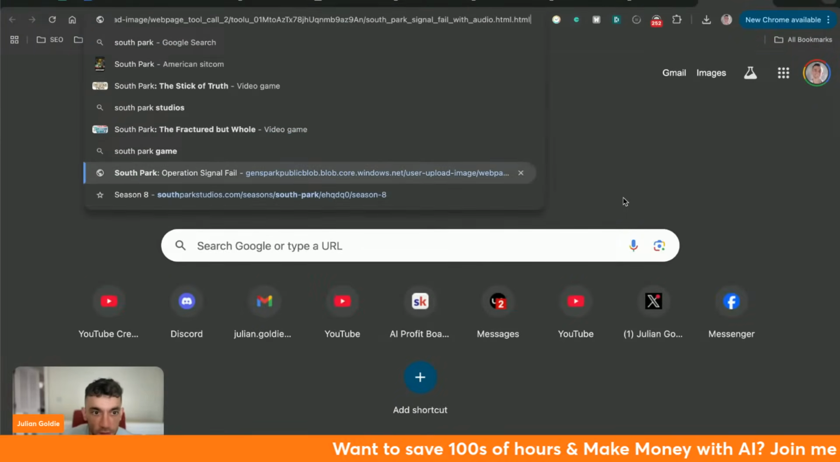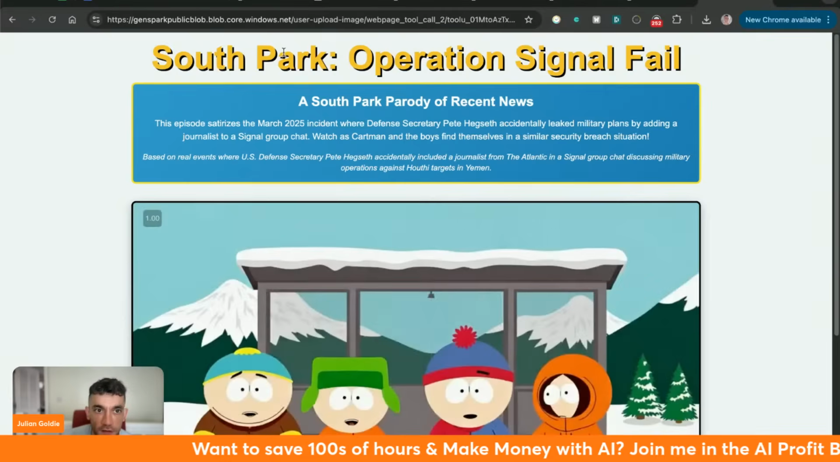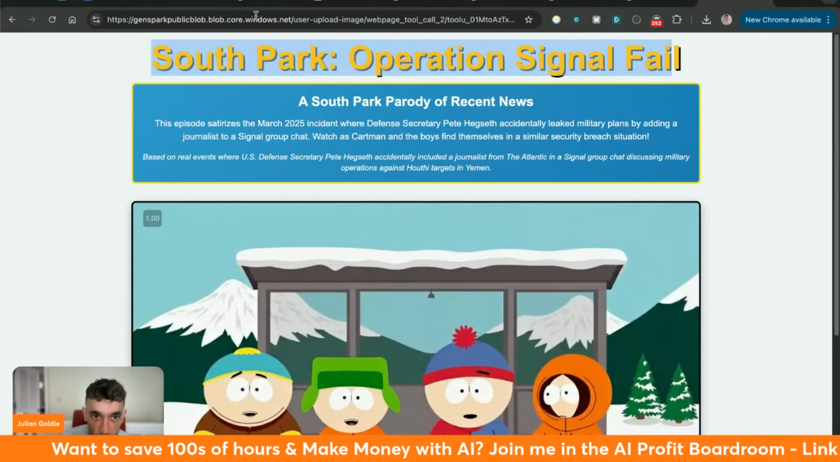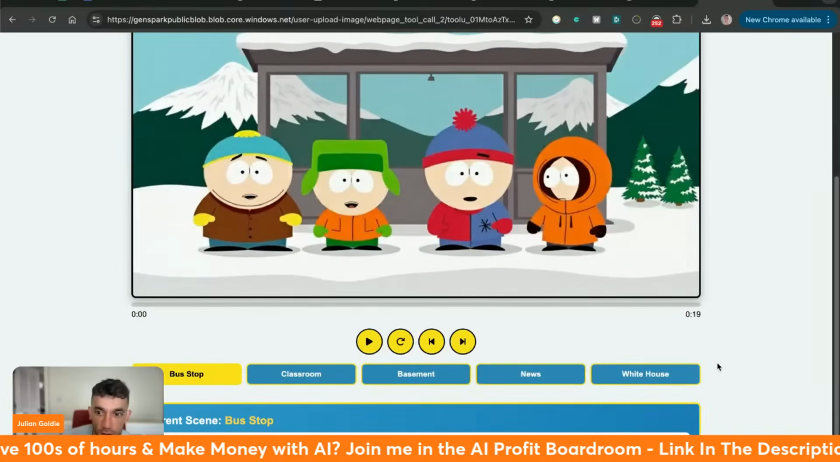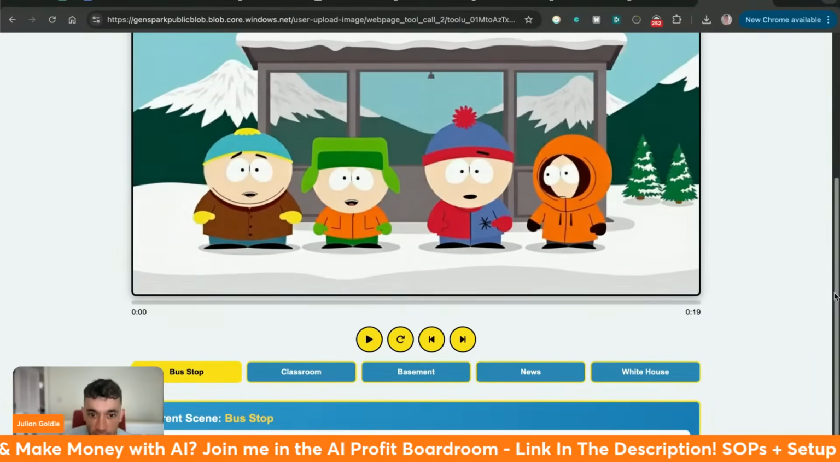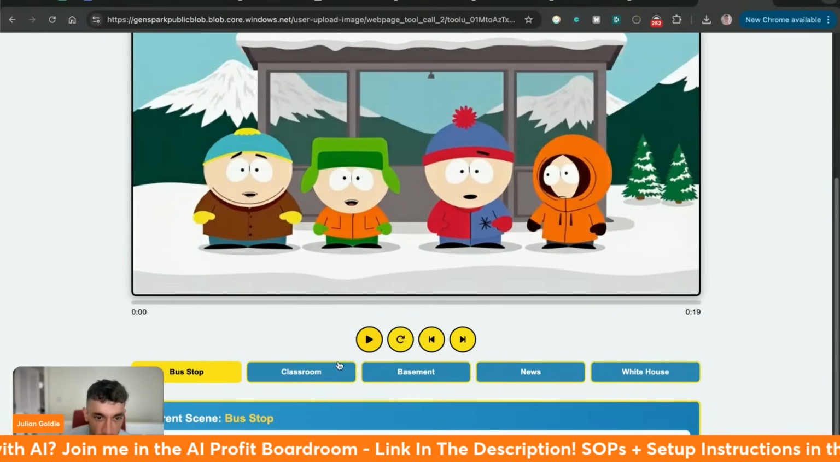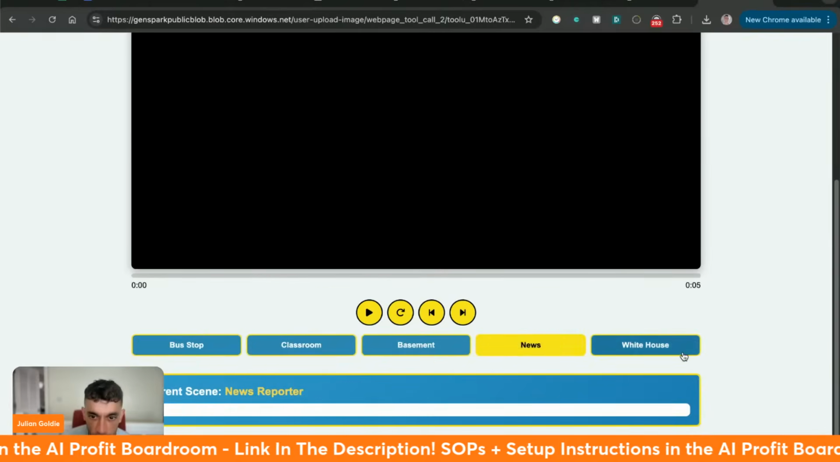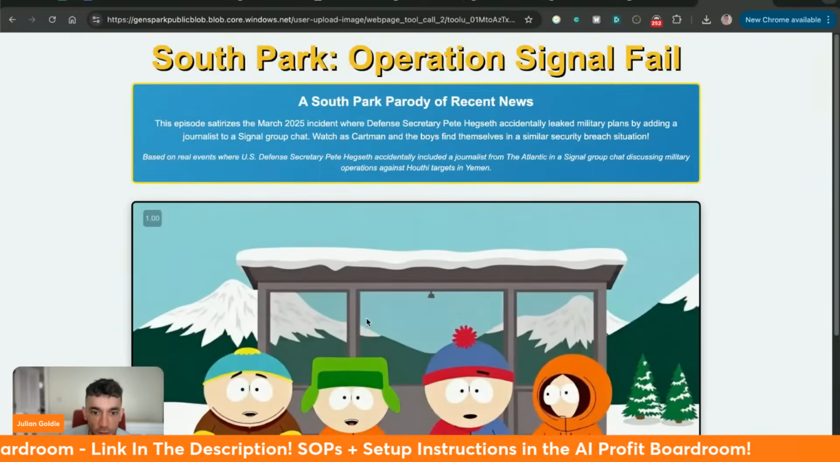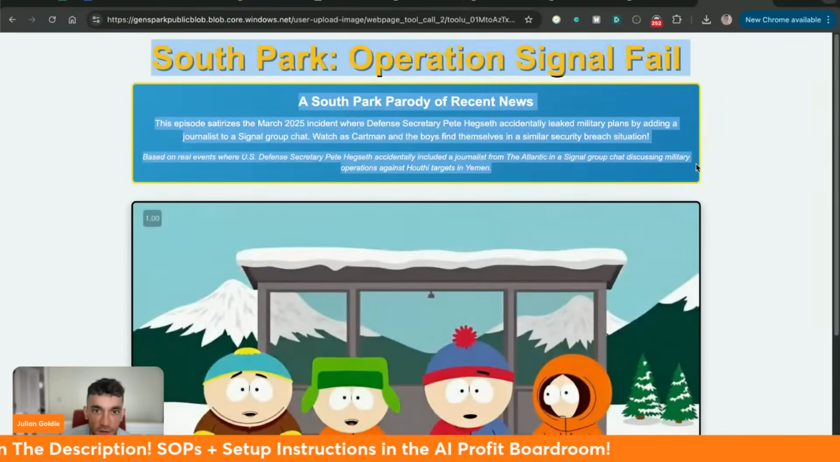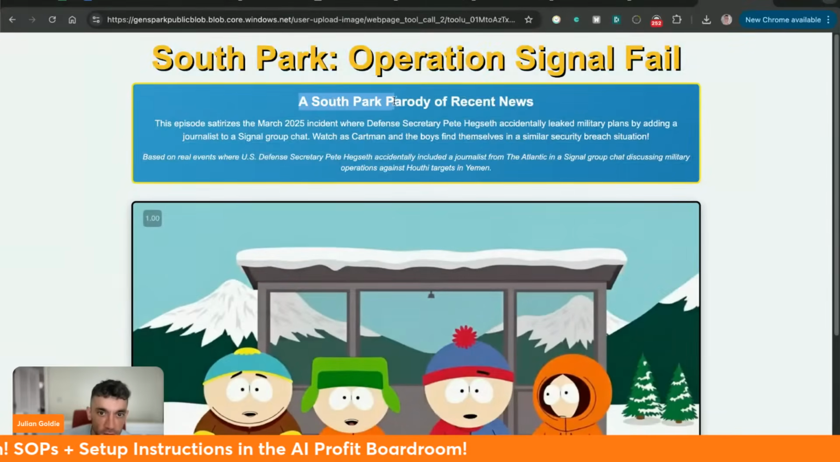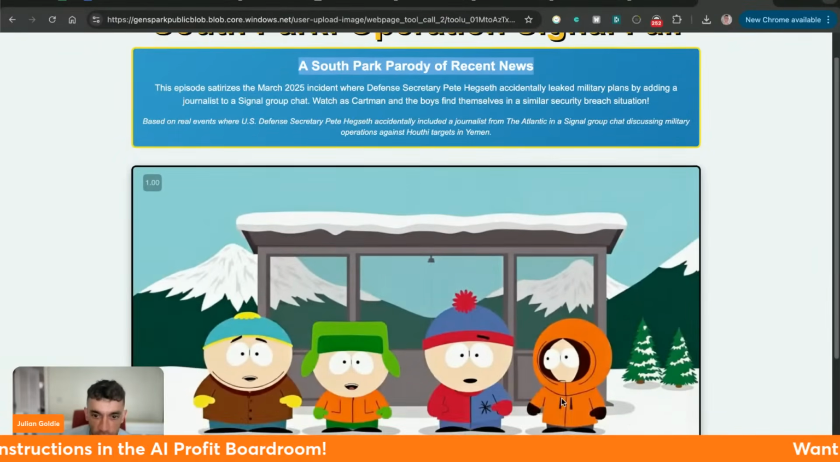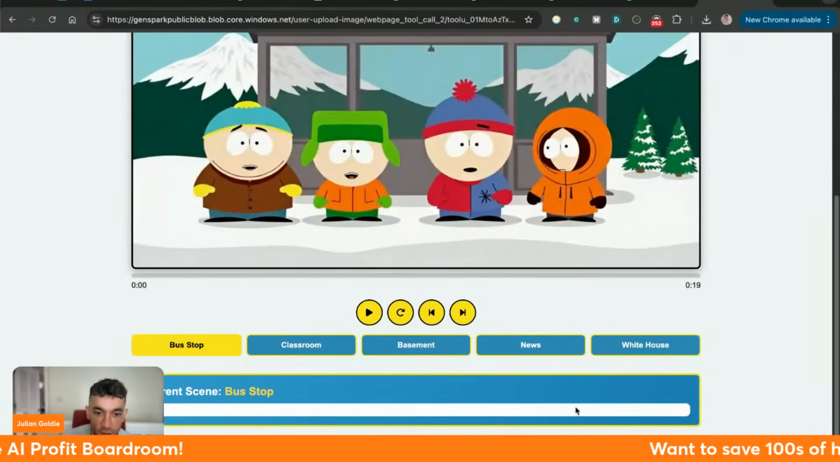we find the example right here. So this is an output from Genspark, which actually created a 19-second long video. Like you can see, you can actually play it right here. You can switch between different styles as well. And it can generate videos based on the latest news. It says a South Park parody of recent news. It creates a video right here. You can play it back, etc.